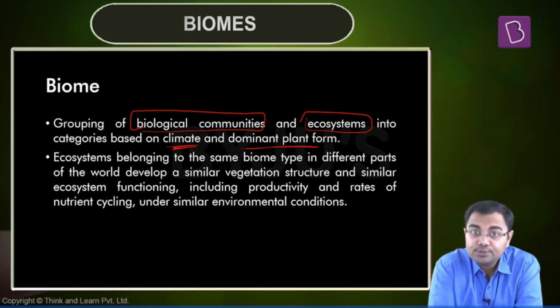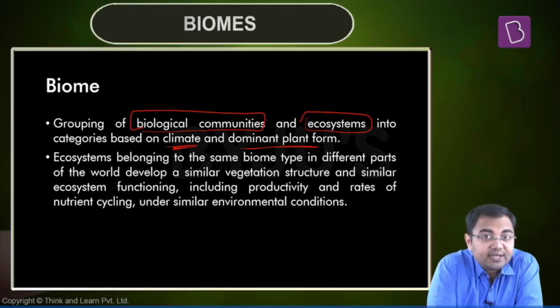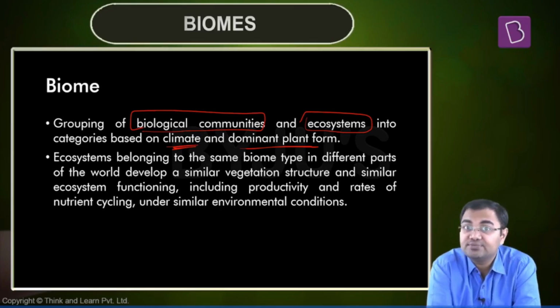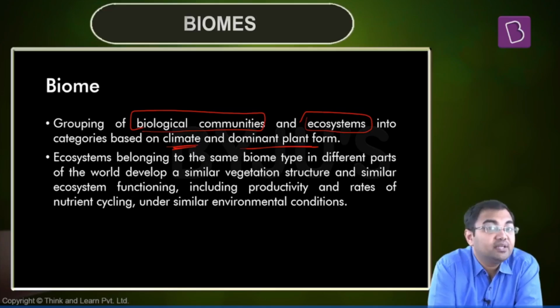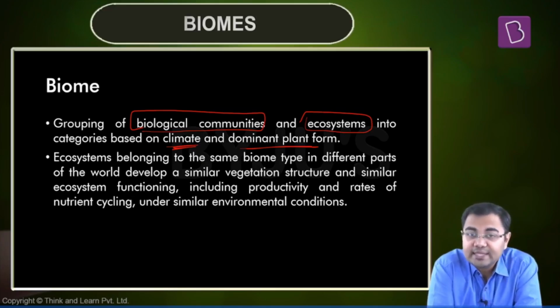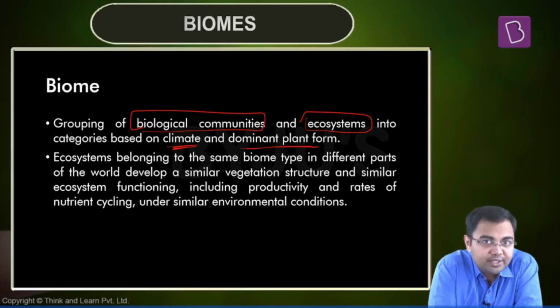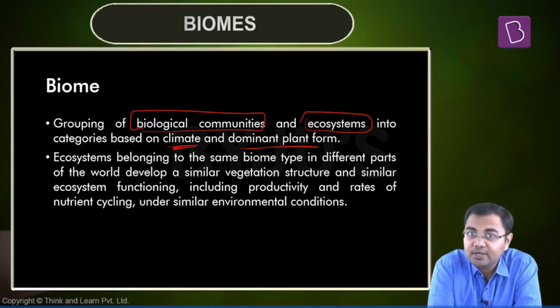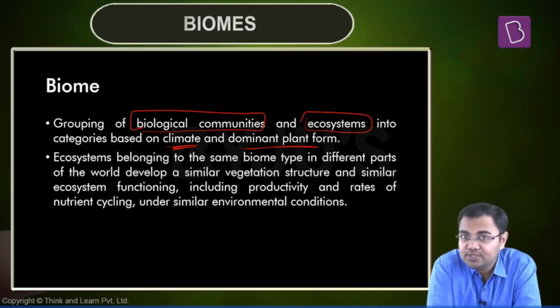In other terms, you can also say that on the basis of physical characteristics, on the basis of various physical factors like climatic conditions, like temperature, like humidity, like soil type, we see that there are various kinds of flora and fauna that will grow in a given geographical condition. And this is something that can be called a biome. But normally when we talk about a biome, it is characterized by the type of vegetation that you see there.